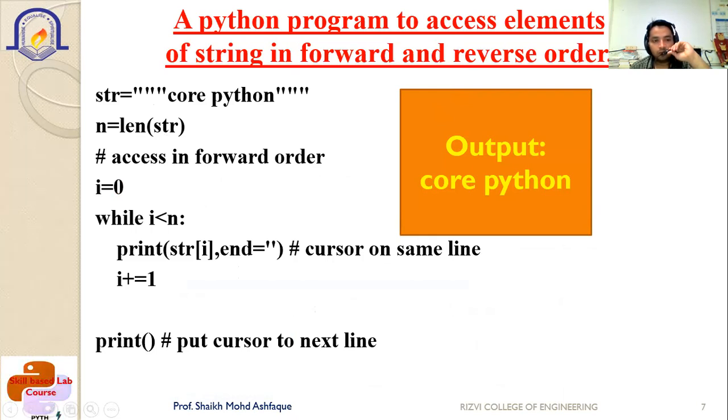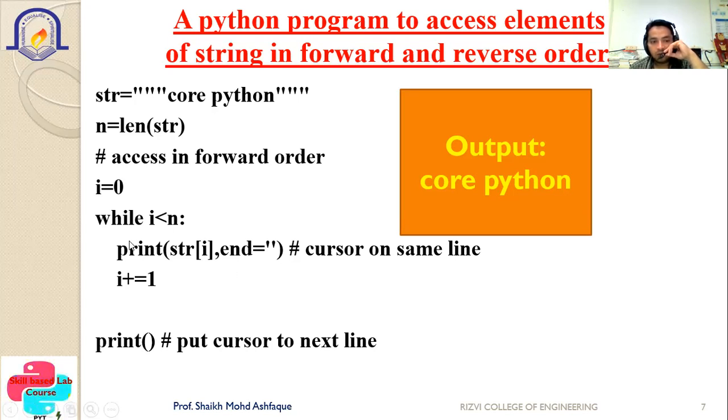Now we are using a loop to travel from 0 to n minus 1. So i equal to 0, then while i less than n, colon, then within that, the indentation represents the statements that will be executed inside the while statement. So print str of i and then end. It means no space is assigned here. We know the meaning of end; we have seen in the input output statements why to use end. And then i equal to i plus 1.